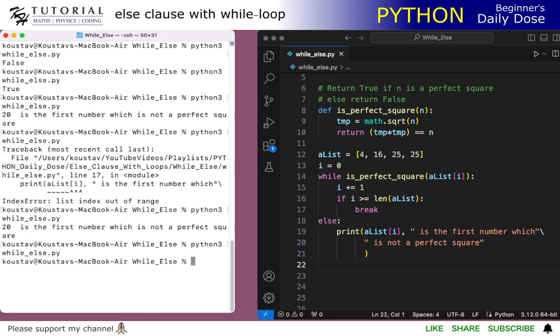That is all for this video. In the next video, I will try to explain the else clause, how you can use the else clause with the try statement.